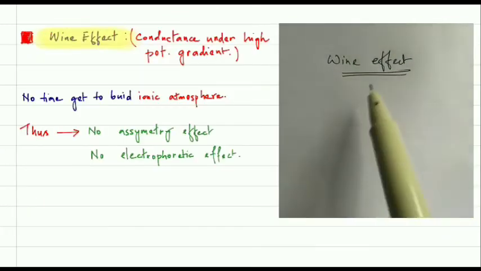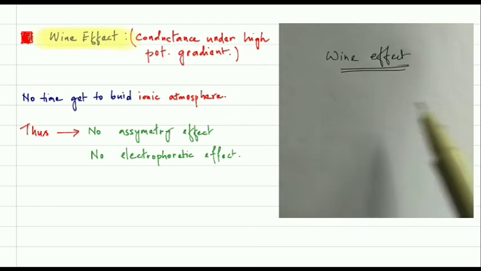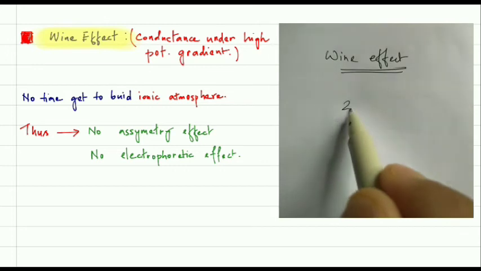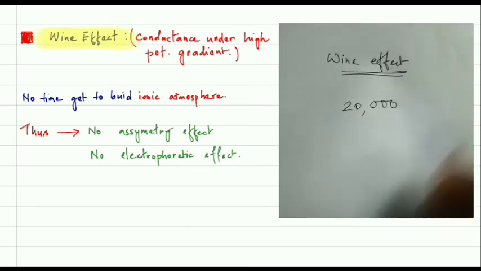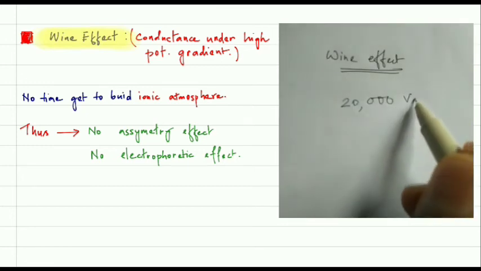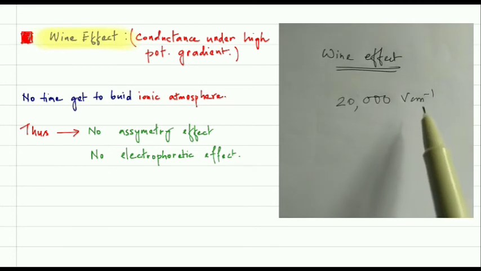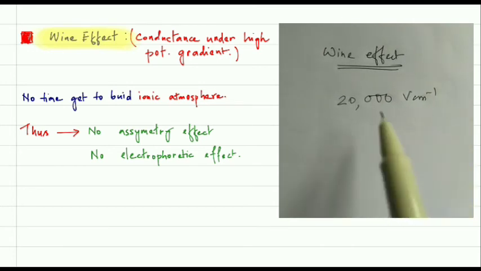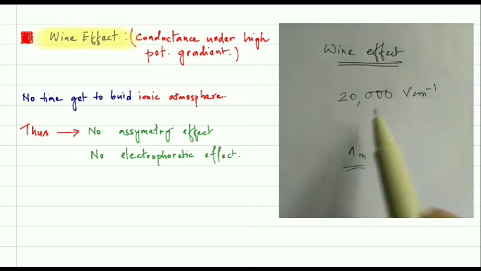The last effect is the Wien effect, and this effect was introduced by Wien well before all the theories of strong electrolytes. He applied almost 20,000 volt per centimeter potential gradient. That means he applied a very huge DC potential gradient to calculate the molar ionic conductance or the conductivity value.